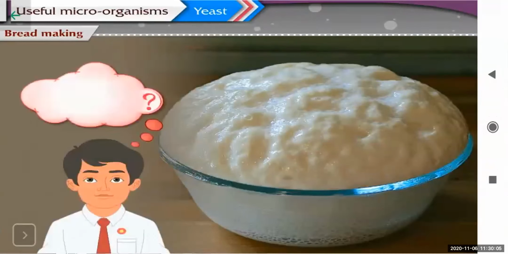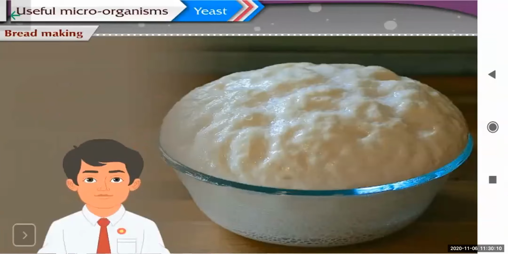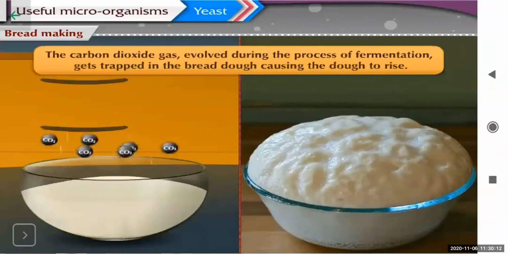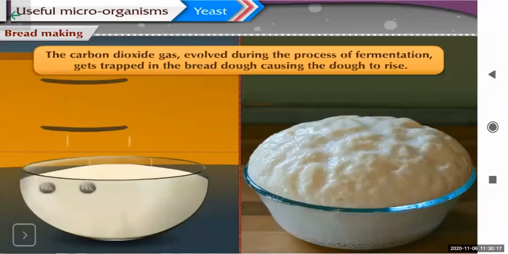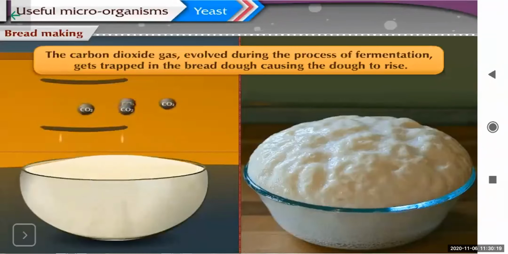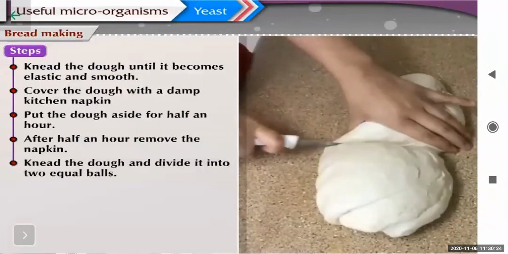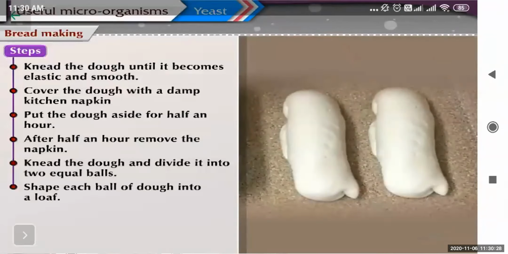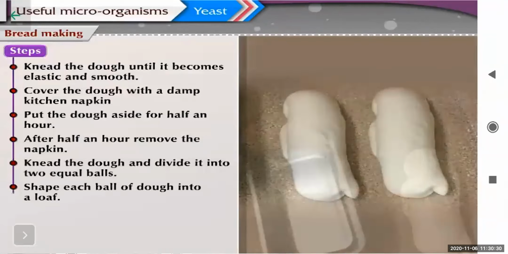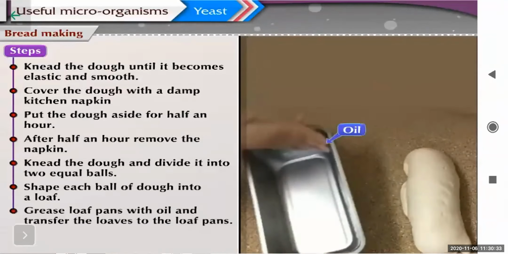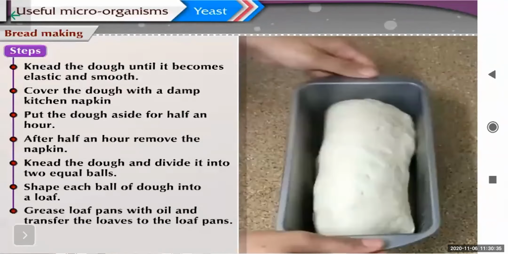See, the rising is seen. You can see the bubbles also. This is because of the carbon dioxide that is released by the yeast. You can give any shape to this in a mold and then keep it in the oven for cooking.